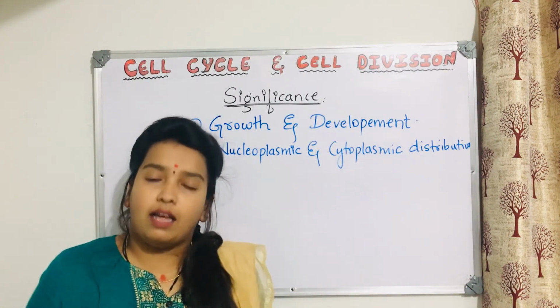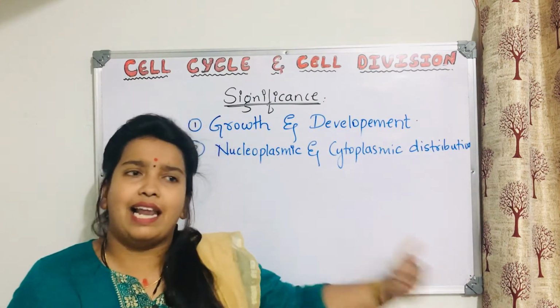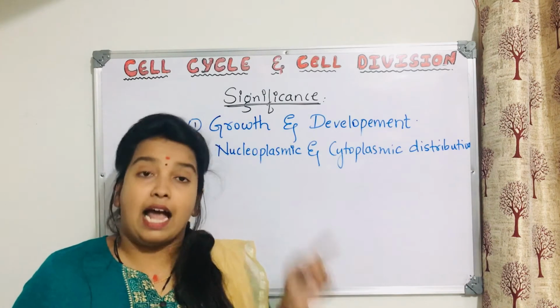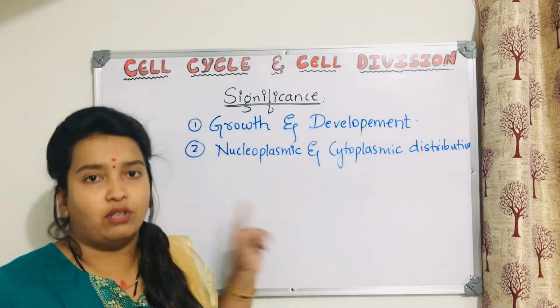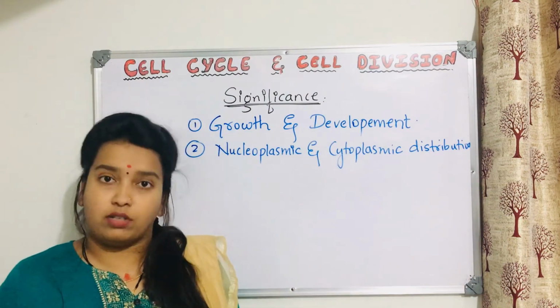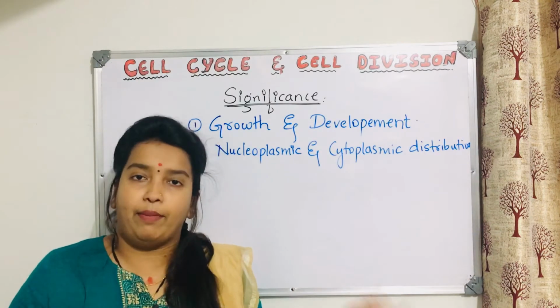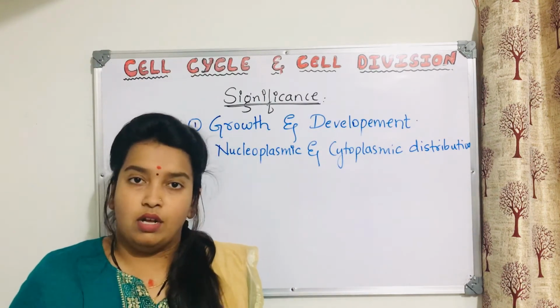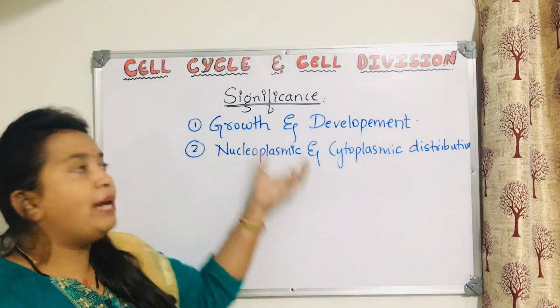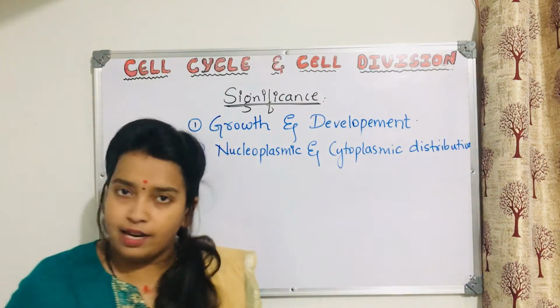Everywhere in our body, the cells should have the same amount of nucleoplasm and cytoplasm like all other cells, and that can be done by mitosis only, not by meiosis. In meiosis, nucleoplasmic and cytoplasmic distribution may happen, may not also. Only in mitosis will you find this proper nucleoplasmic and cytoplasmic distribution.